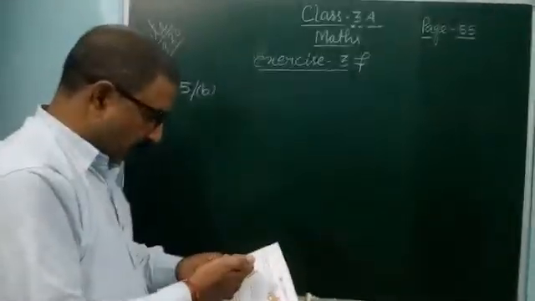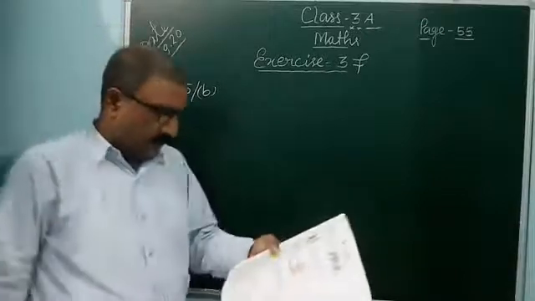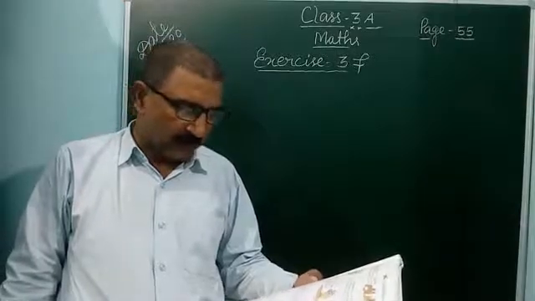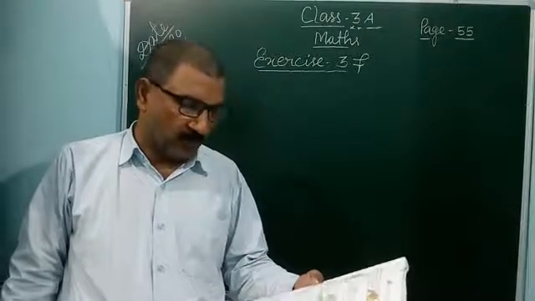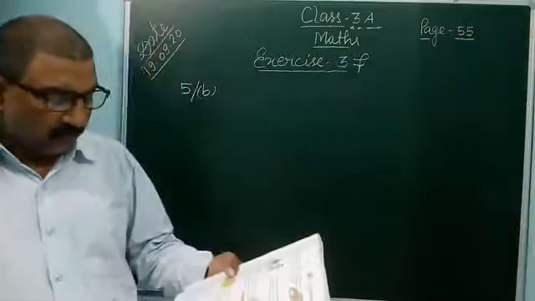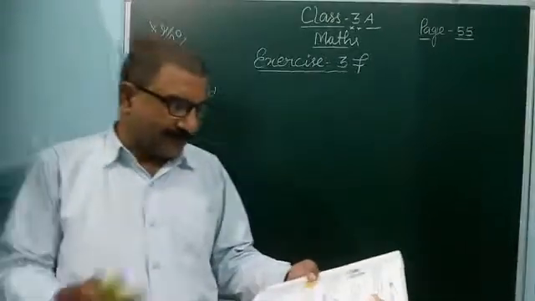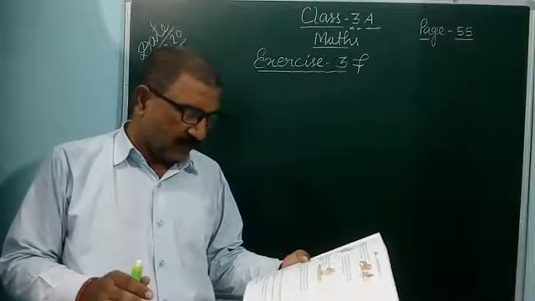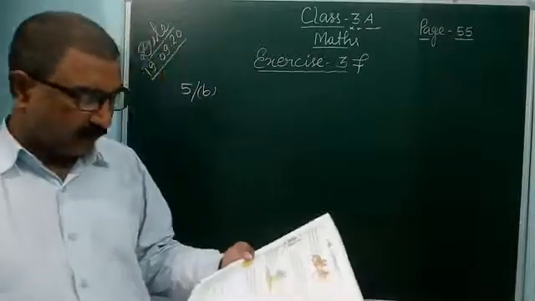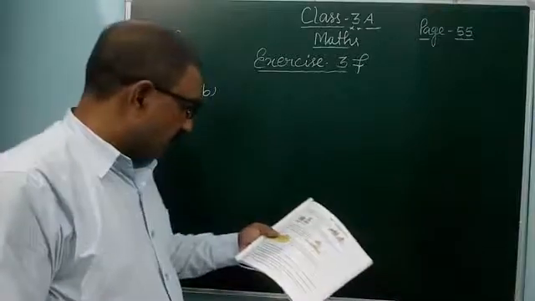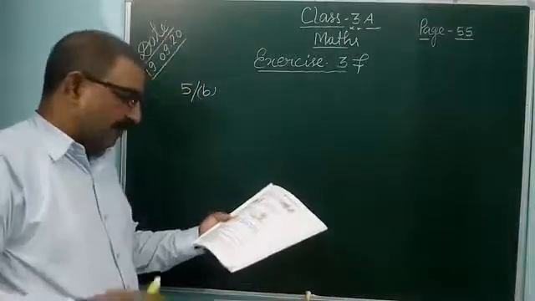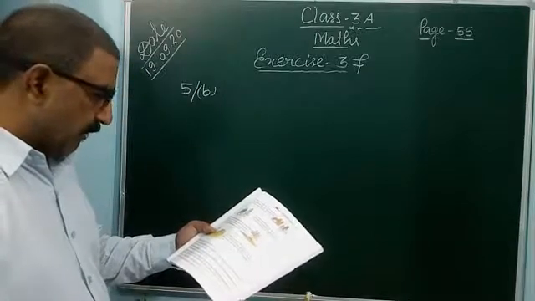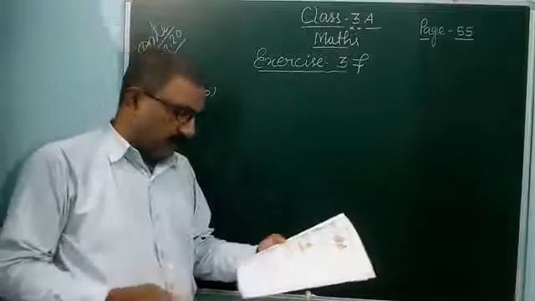5B, you can do yourself. If 286 students join a school, the school will have 1500 students. How many students does the school have now? If 286 students join a school, it means the school already had some number of students, and after joining it will have 1500. So how many students does the school have now?